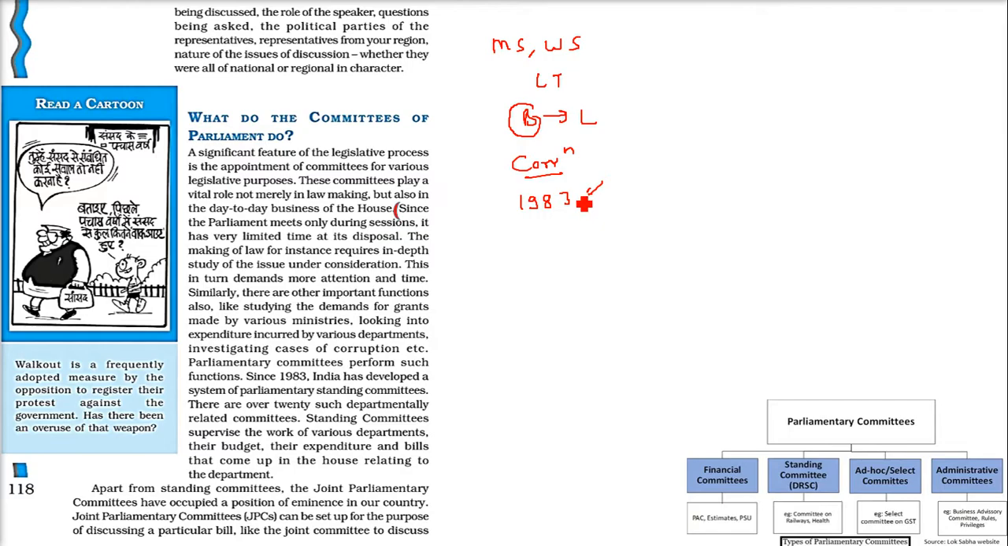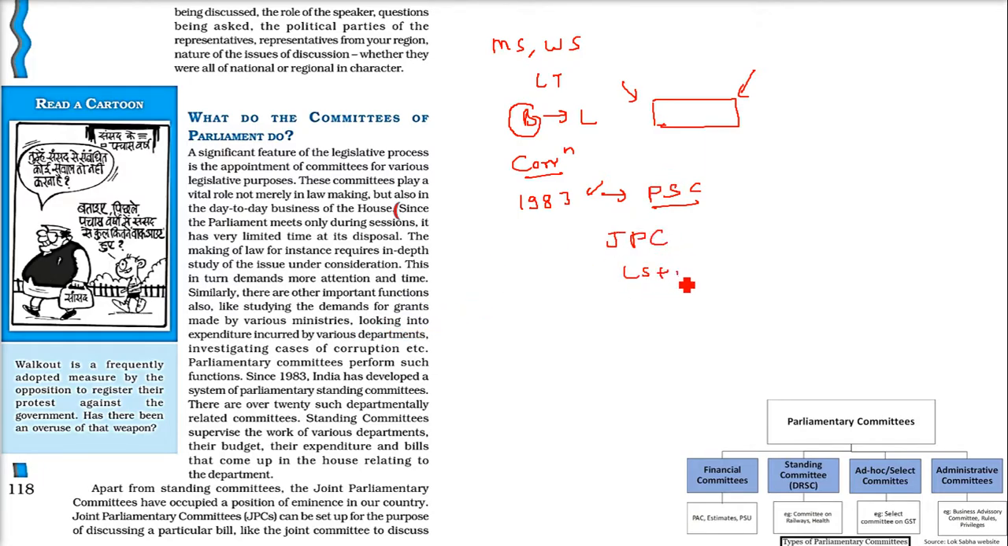Parliamentary committees have performed such functions since 1983, when parliamentary standing committees came into being. What are these parliamentary standing committees? These are committees that exist from the time the parliament starts until the end of the parliament, that is, the dissolution of the parliament. There will be a standing committee of a few members that will always be there, right? And if some corruption is there, there will be a joint parliamentary committee.